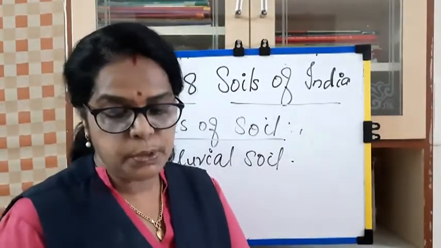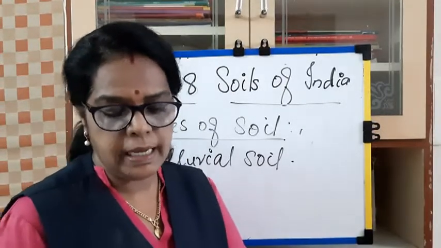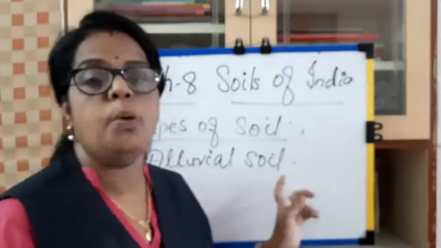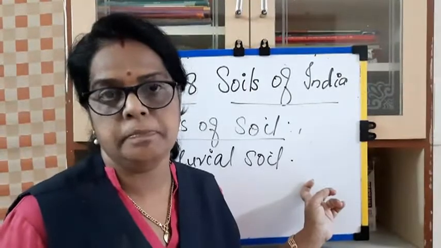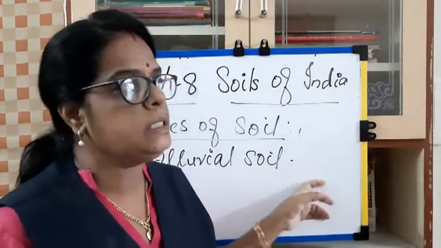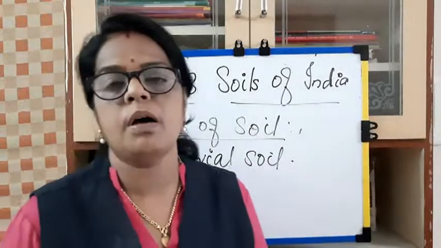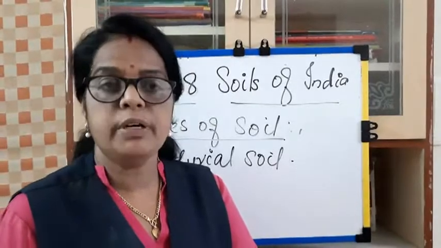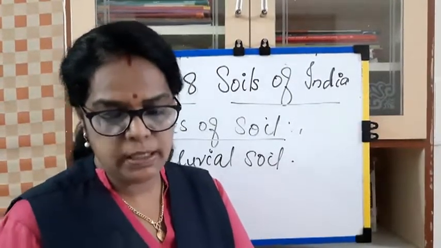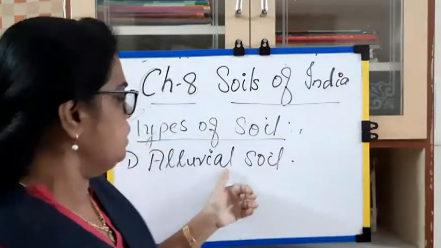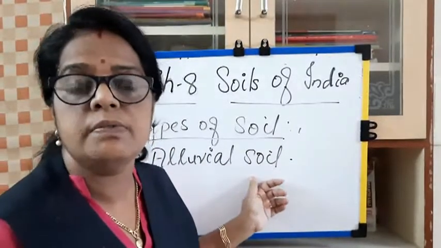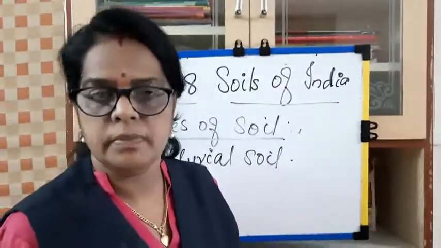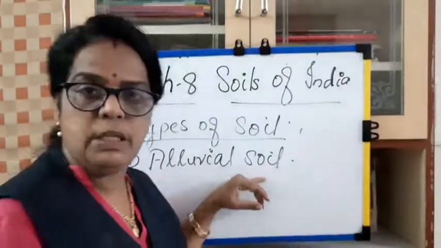This type of soil is found in plenty in the northern and coastal plains of India. In the northern plains and the coastal plains, the rivers brought down the silt and the sand. These deposits are very fertile and soft in nature. Alluvial soil is rich in minerals. Clear? So the first one is alluvial soil.